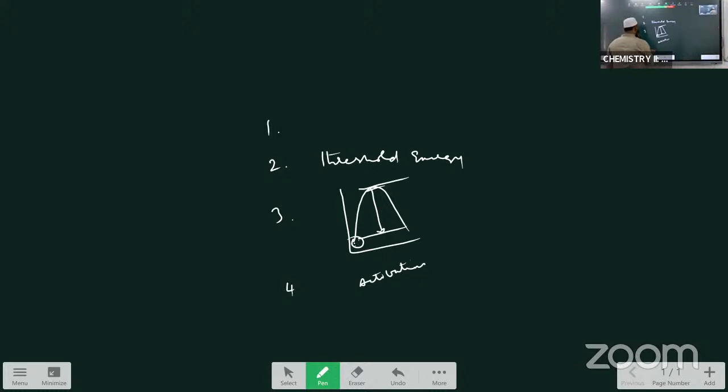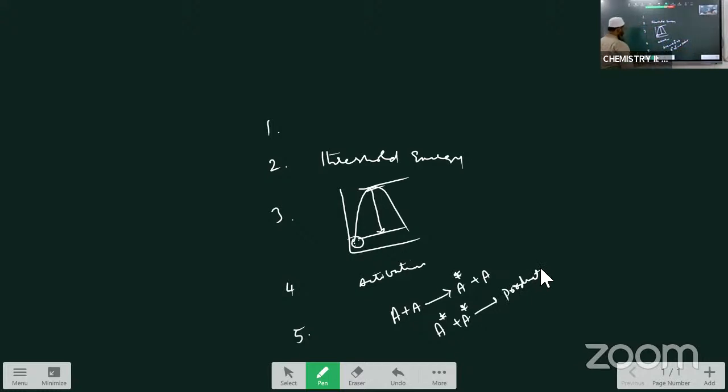Now next postulate, activated molecules are formed by the collision between the general molecules. See that? Activated molecules are formed by the collision between general molecules. This is the activated molecule. Collision between the activated molecules gives rise to what? Product. So this is another postulate.